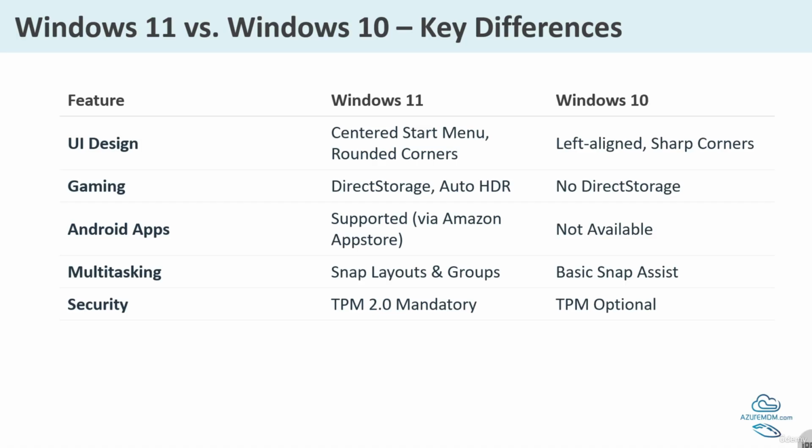Windows 11 has built-in Teams chat, whereas Windows 10 uses Skype by default. In terms of updates, Windows 11 gets one big update yearly, whereas Windows 10 gets frequent and smaller updates. So, Windows 11 looks fresher, runs smoother, and adds cool features, but needs newer hardware. Windows 10 works on older PCs and feels familiar.